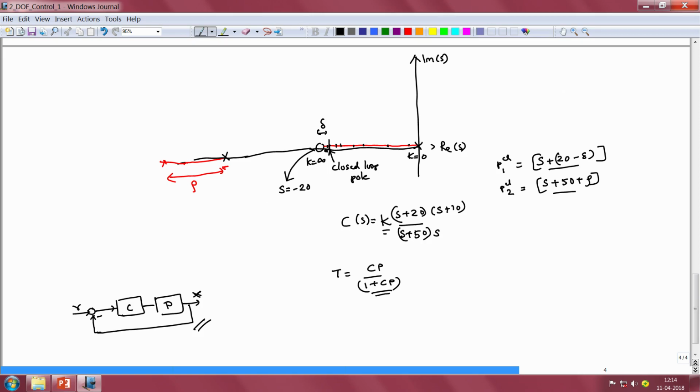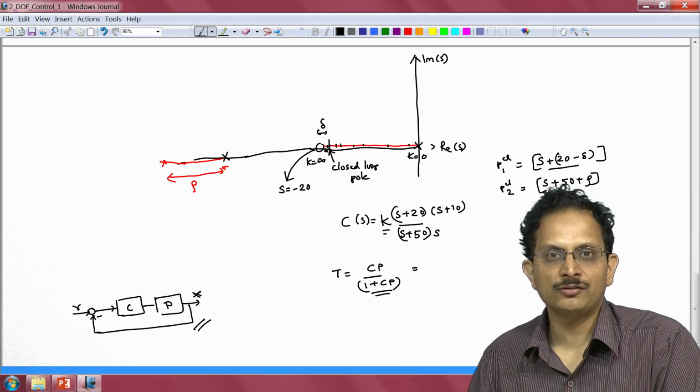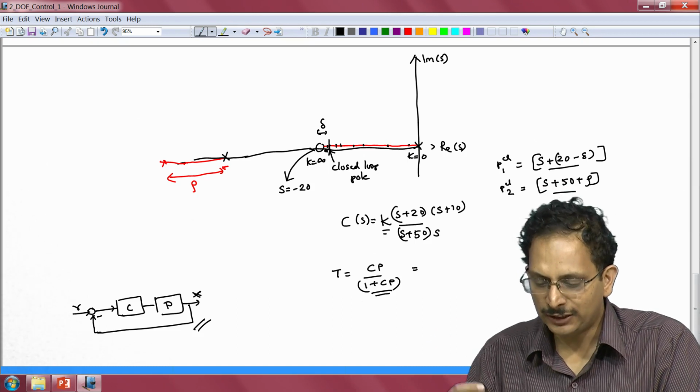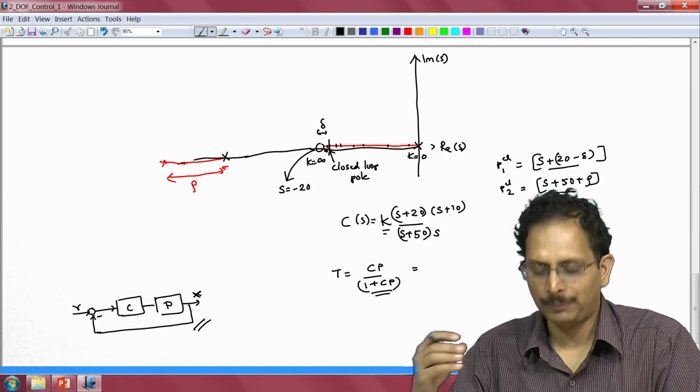These are the zeros of the transfer function 1 plus C times P, or equivalently they are the closed loop poles of our system. Now, the transmission function therefore will look in this particular manner. Since we have C times P in the numerator of this transmission function, the zeros of the transmission function will also be the zeros of the controller and the plant.